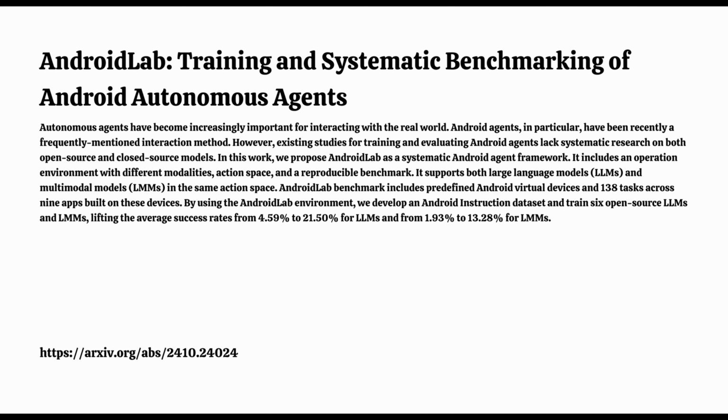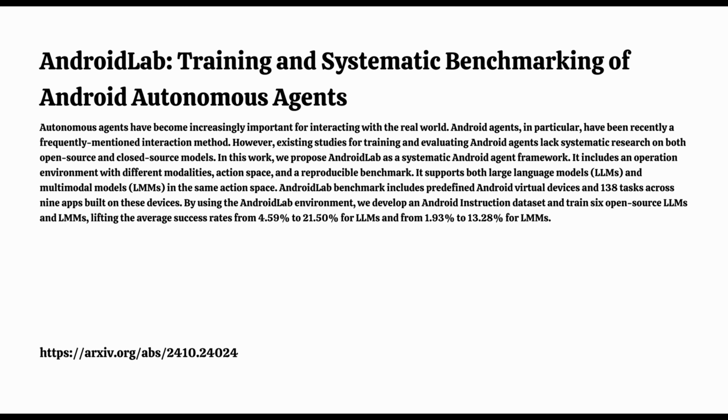What exactly is AndroidLab? Okay, so AndroidLab, it's not a physical lab. Not robots swiping on phones. No, no robots. It's all virtual. Think of it like a simulated environment where researchers can test these AI agents on Android devices, you know, without any risk of them doing something they shouldn't. Like accidentally posting on social media. Exactly. So this simulated environment is really important because it lets the researchers test different agents under the same conditions, so they can compare their performance pretty fairly. So it's like a training ground.